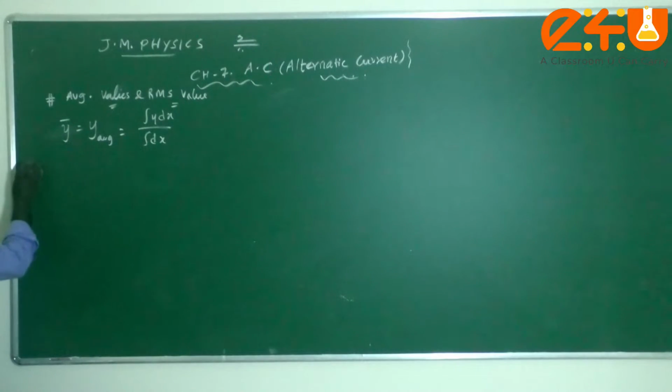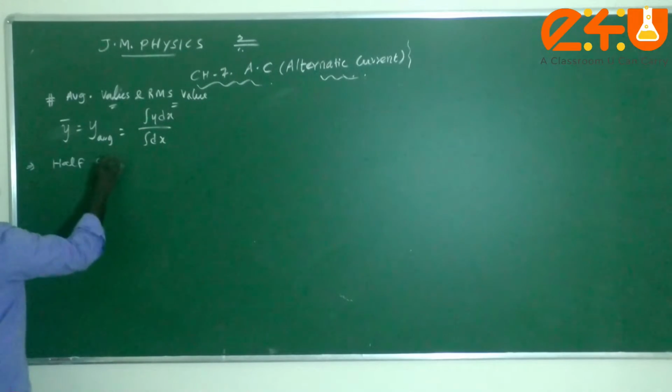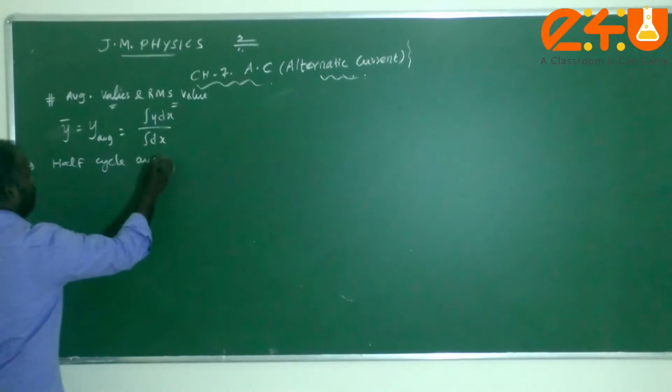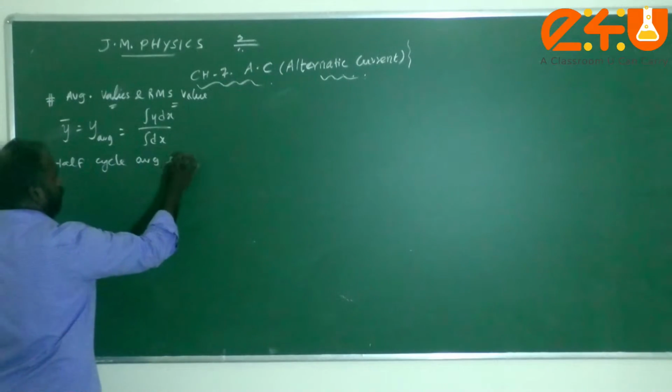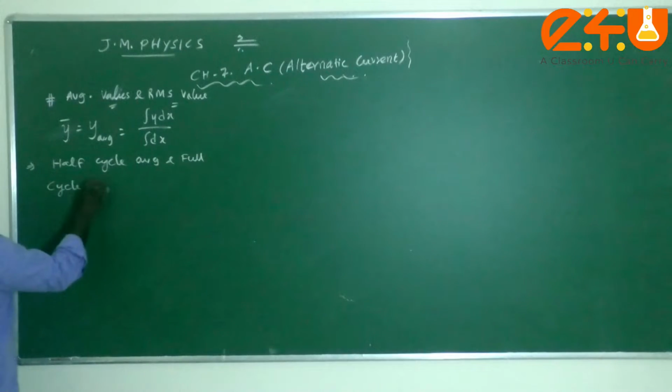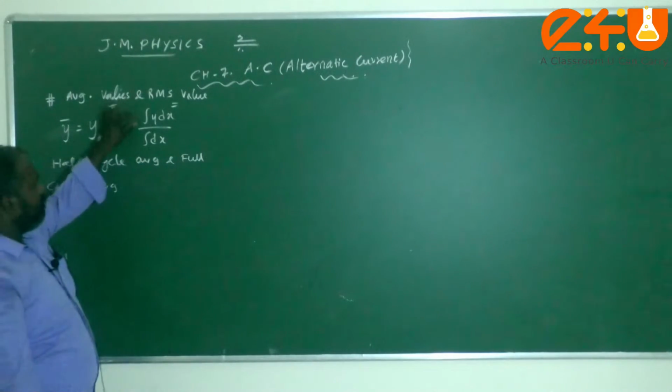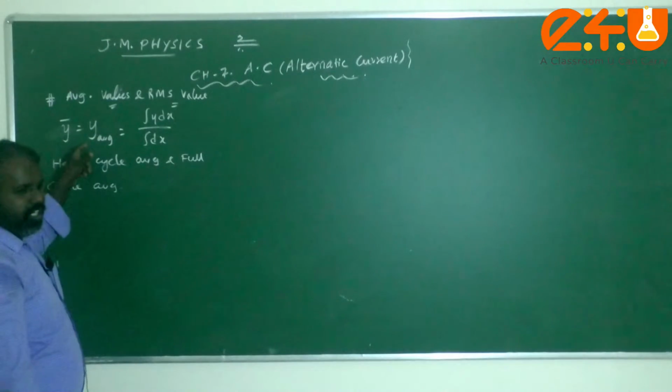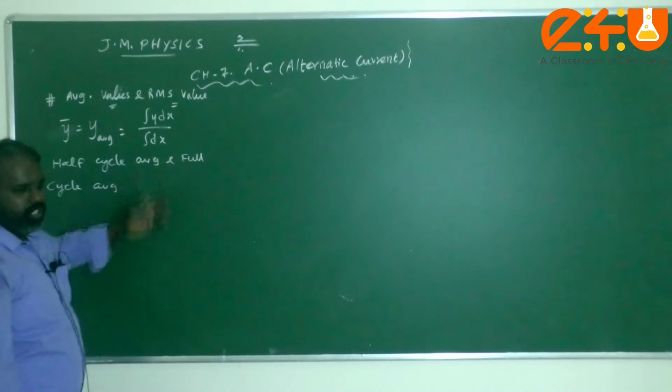So here, for example, two kinds of averages are there. One is called half cycle average, and another one is a full cycle average. Half cycle means the integration limit will be taken from 0 to T by 2. Here full cycle means 0 to T.